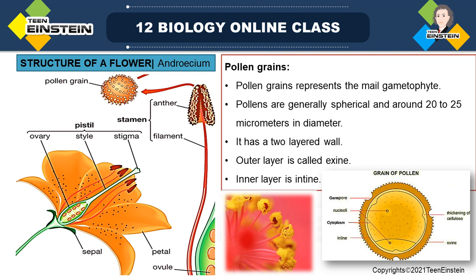Then after fertilization, the zygote should develop into a complete embryo. So it is a time consuming and complex process because so many events are included under pre-fertilization, fertilization and post-fertilization events, right?